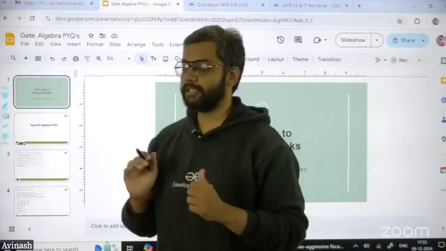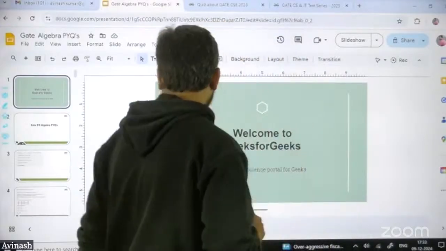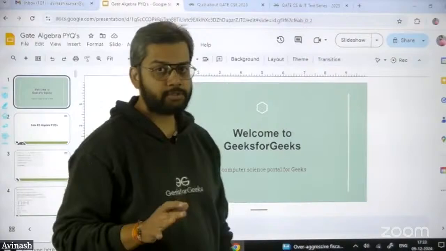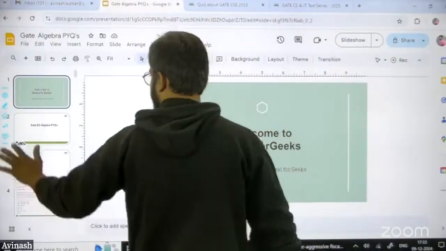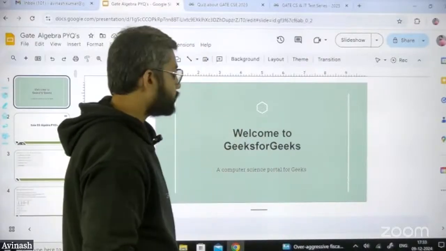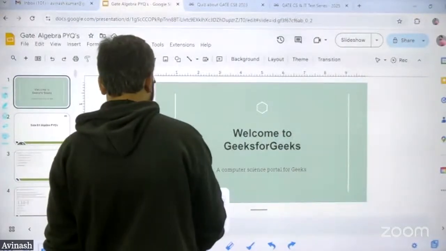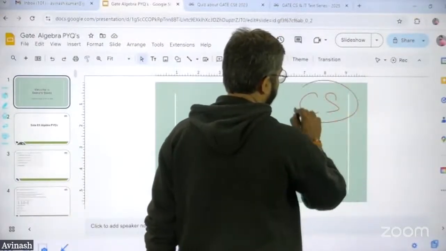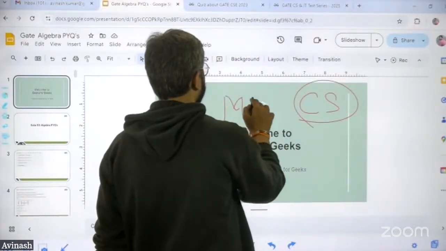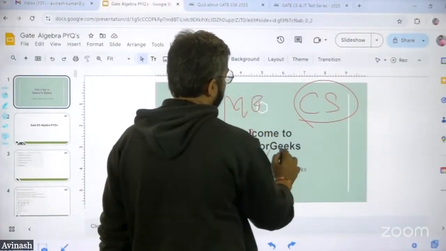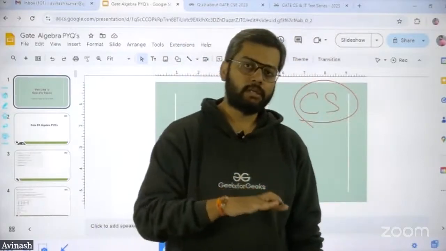I have come up with the last 10 years of question papers, but there is one thing. Once I'm solving the 10 years of question papers, they do not all belong to computer science, because in computer science we have only a certain number of questions available. So just to boost your theoretical knowledge as well as the analytical approach, for computer science we have picked up the topics. Also, there are some topics I have picked up from mechanical, civil, and chemical. Here we are also taking some questions which exactly reflect the algebra portion.